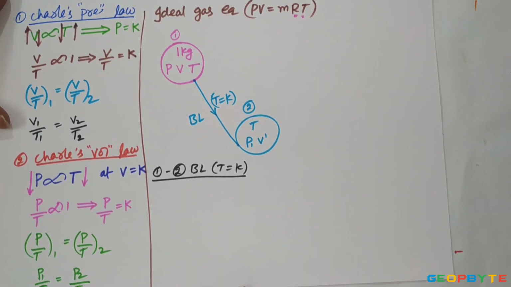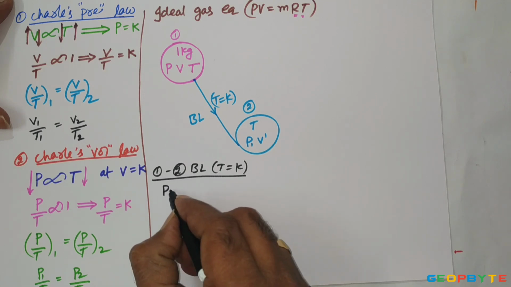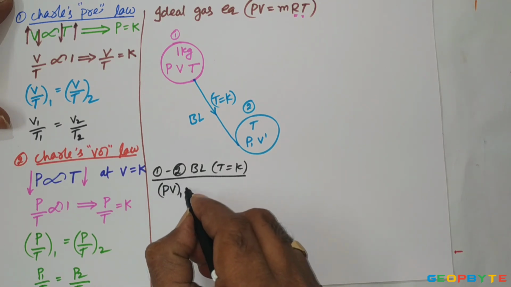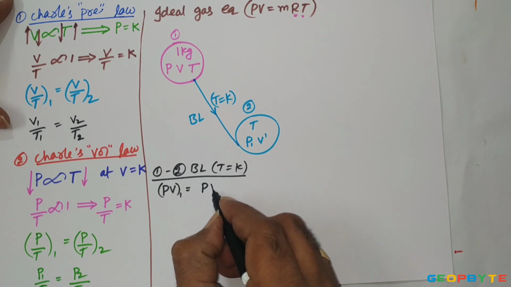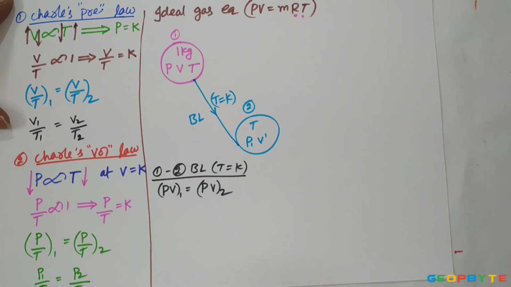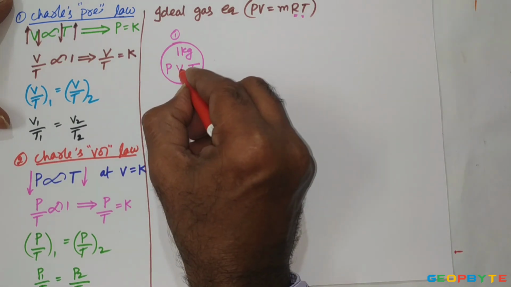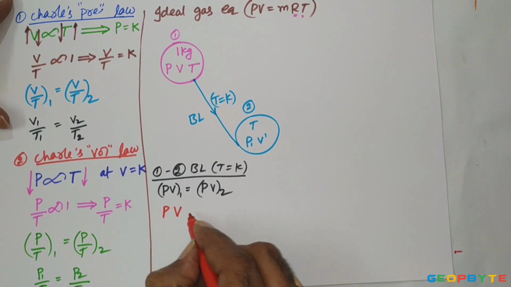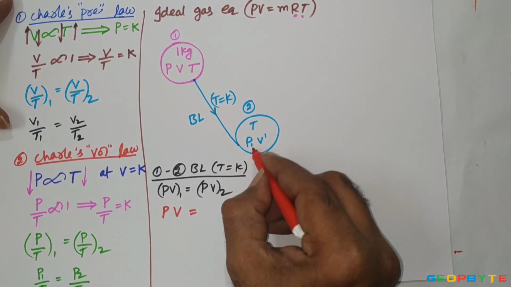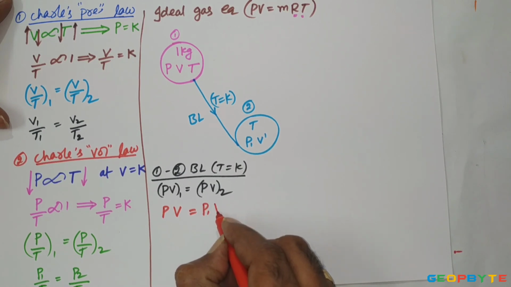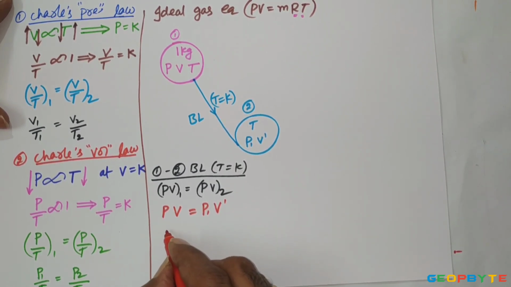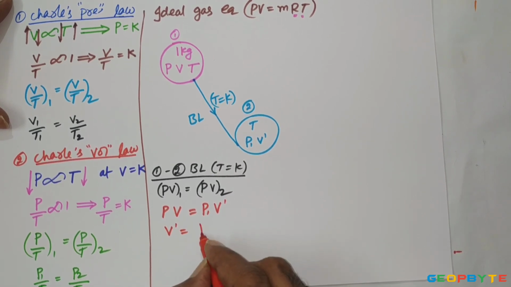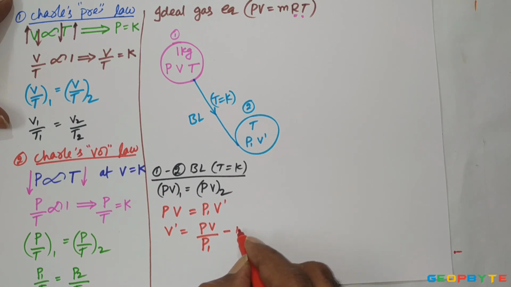At constant temperature, according to Boyle's law, the product of pressure and volume at state 1 is equal to the product of pressure and volume at state 2: P into V equals P1 into V dash. From this you can write that V dash equals PV by P1. Let this be equation number 1.